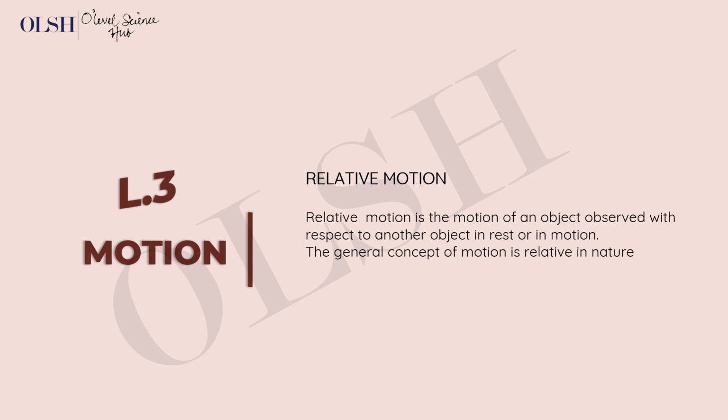Relative motion is the motion of an object observed with respect to another object in rest or in motion. When you say relative motion, it means a motion compared to another. You're considering the position of this object with respect to time, but you're making that consideration based on the position of another object with respect to time. So that's what relative motion means.